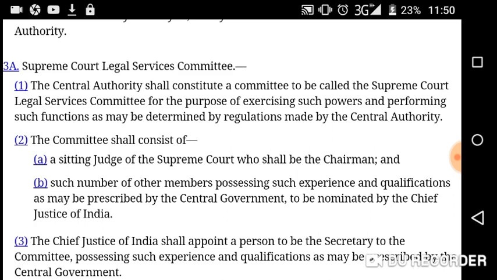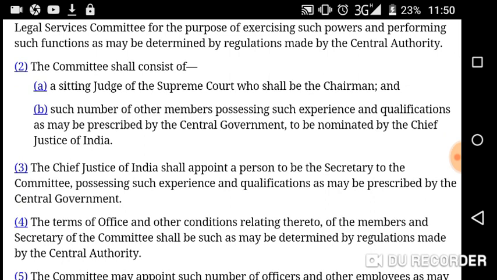Then comes section 3A subsection 2. The committee shall consist of, so consist of means the members, the composition. Clause A, a sitting judge of the Supreme Court, who shall be the chairman. The chairman shall be whom? The sitting judge. Sitting, okay. The word retired is not used here, at least in this bare act. So a sitting judge of the Supreme Court, who shall be the chairman, and B, such number of other members possessing such experience and qualifications.